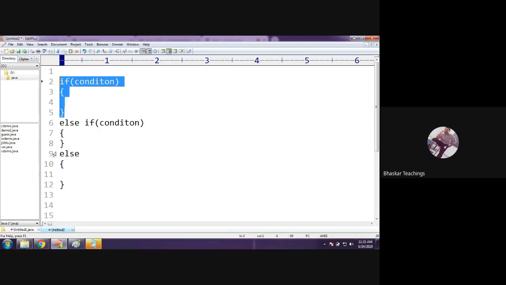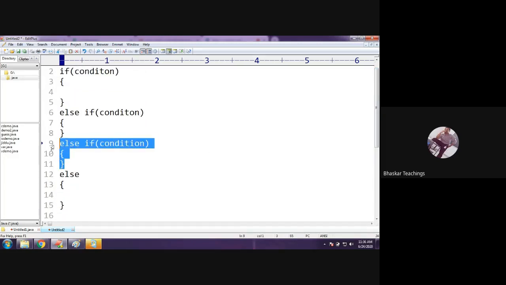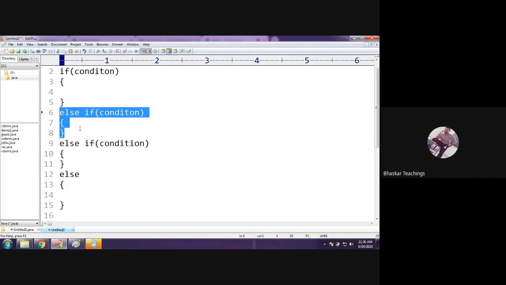I have if, I have else, just like if else. But between that, I have another condition with the keywords else and if. Understood? So in this way, you can add as many if conditions as possible based on your requirement. Got it? And the body. So here I have the if block and the else block. Between that, I have several else if blocks. That means if you are having more than one condition, those conditions would be given with else if, and this must be included between this if and else.